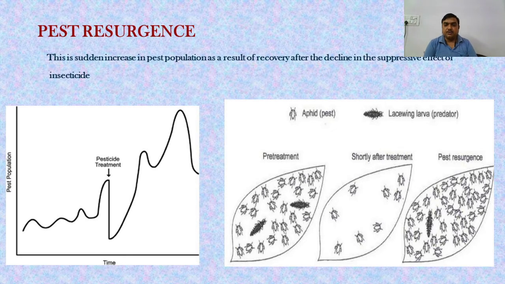At a certain point the population declines because of the application of the pesticide, but after several generations, because of the development of resistance to that particular insecticide, the pest population starts increasing, whereas the biological controlling agents decline. So this is called pest resurgence.